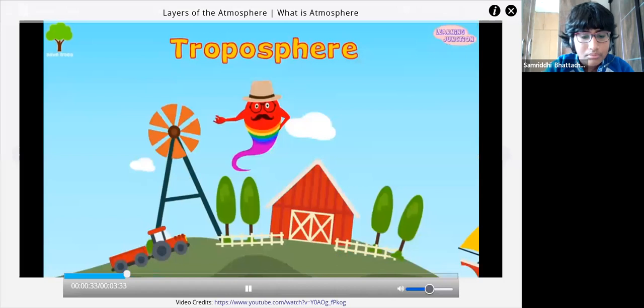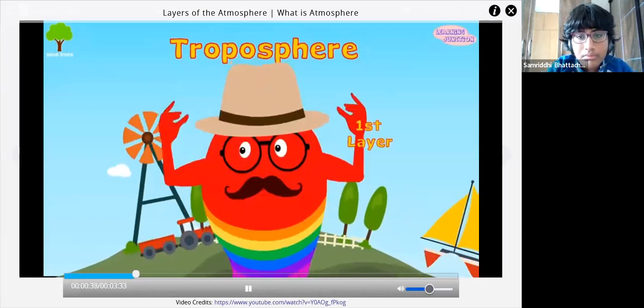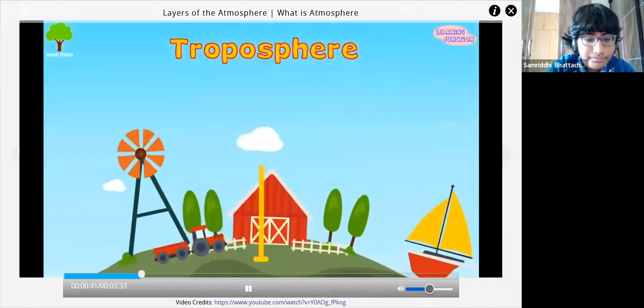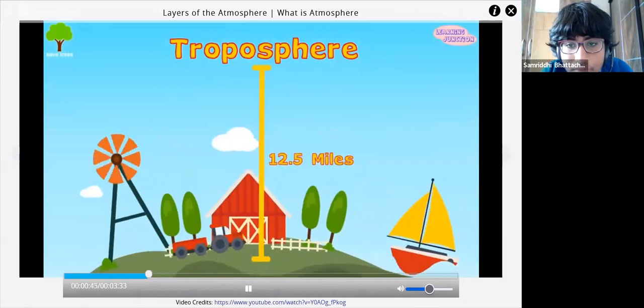The troposphere. It is the first layer of the atmosphere. It's also the one where we all live in. It extends from the Earth's surface to about 12.5 miles in the sky.